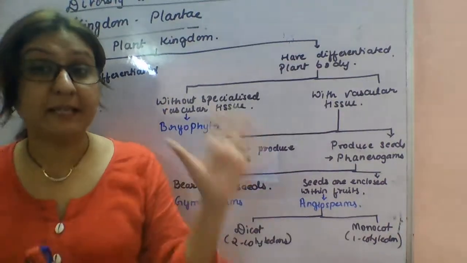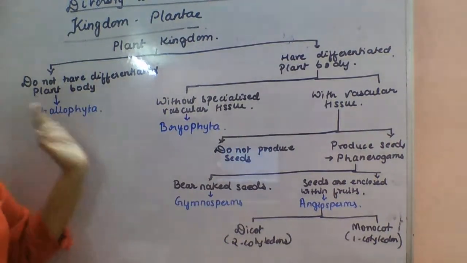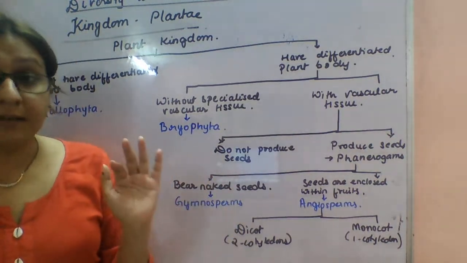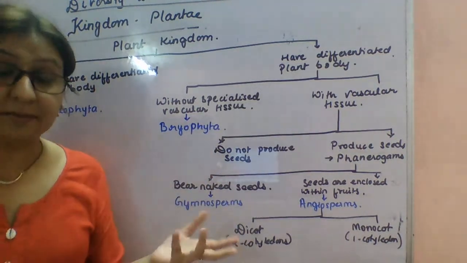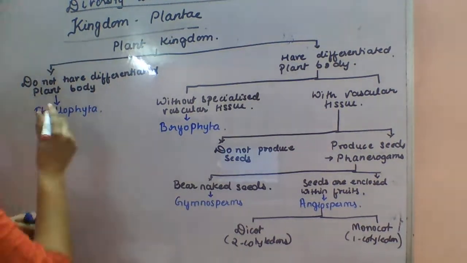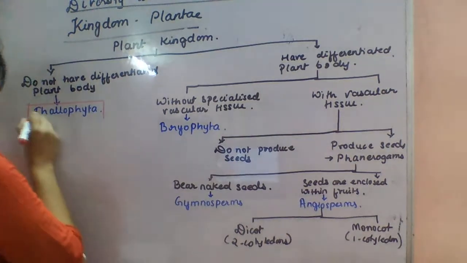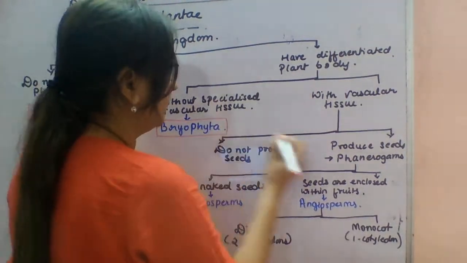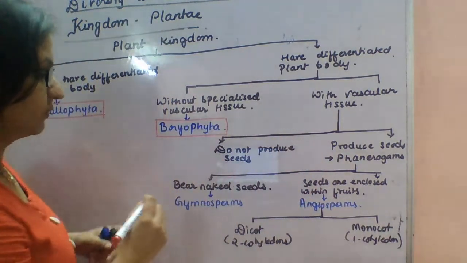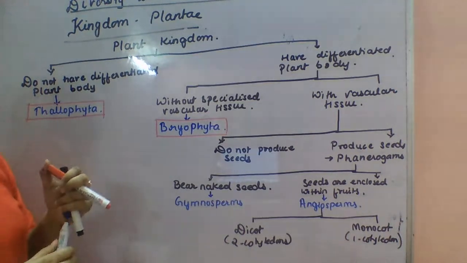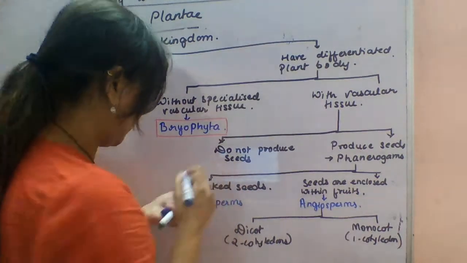Now students, I am explaining this flow chart. All of you listen to it carefully. I told you that on the basis of their characteristics, the kingdom Plantae can be divided into Thallophyta, next Bryophyta, third Pteridophyta. Those which do not produce seeds are called Pteridophyta.